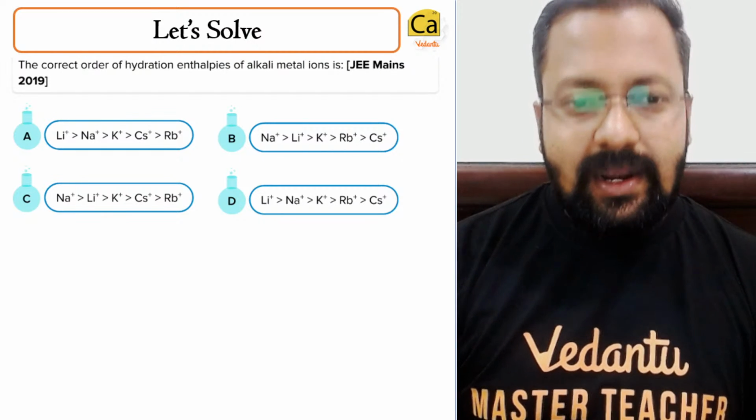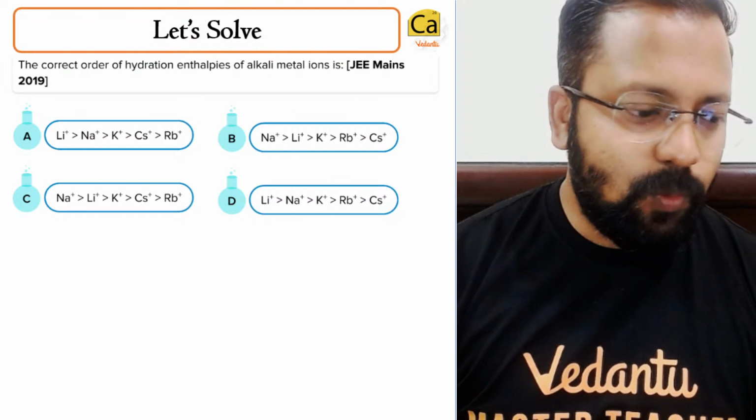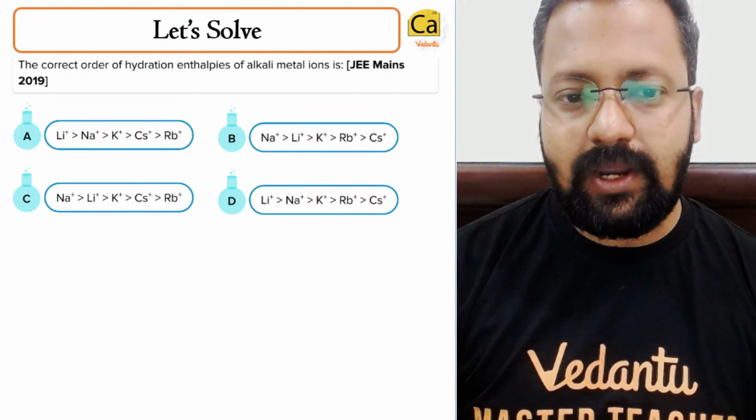So the correct order of hydration enthalpies of alkali metal ions is, what do you think will be the most appropriate choice?